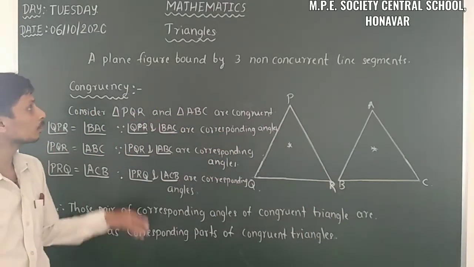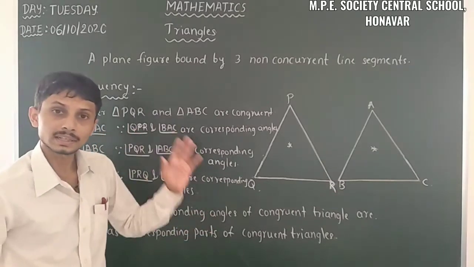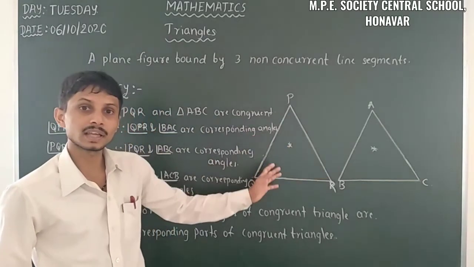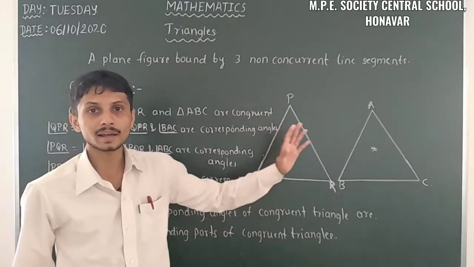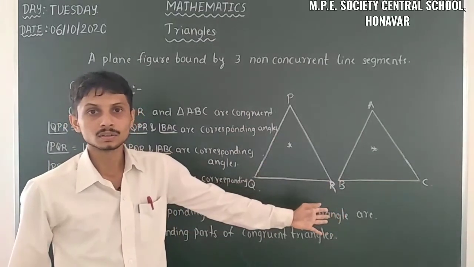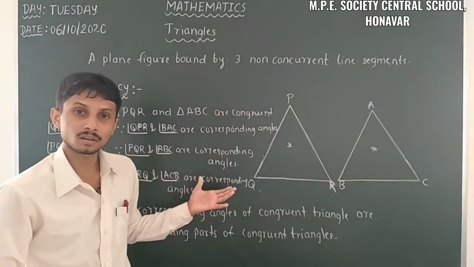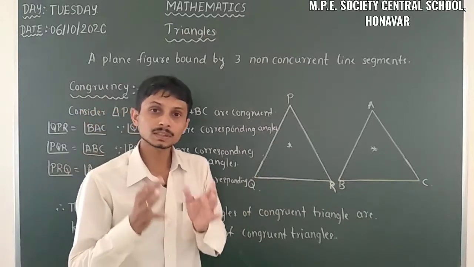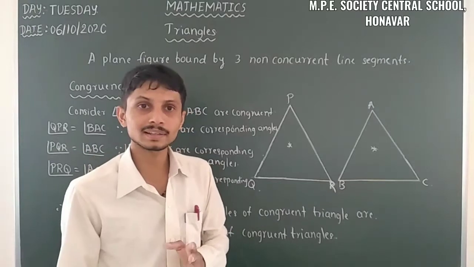So this is about congruency. When two triangles are congruent, then the corresponding sides are equal and corresponding angles are also equal. So here we are using this phenomenon. When two triangles are congruent, their corresponding sides must be equal and their corresponding angles must be equal.